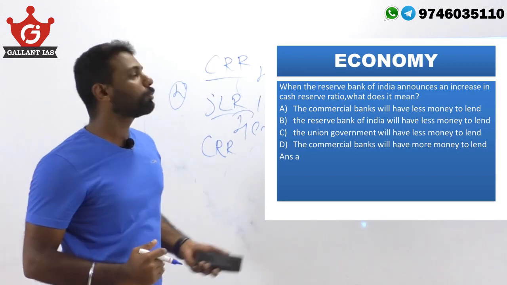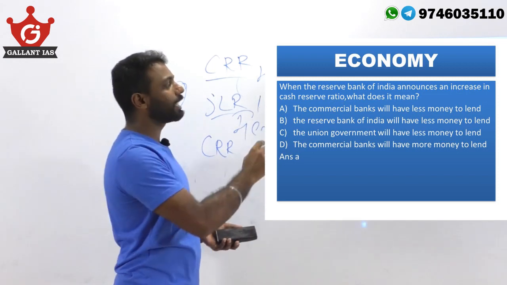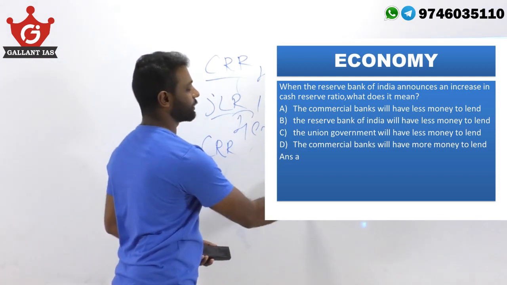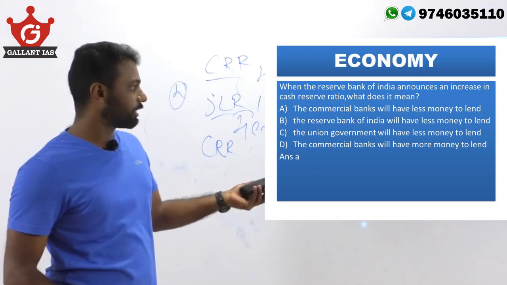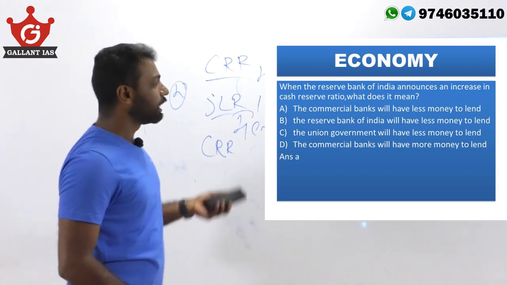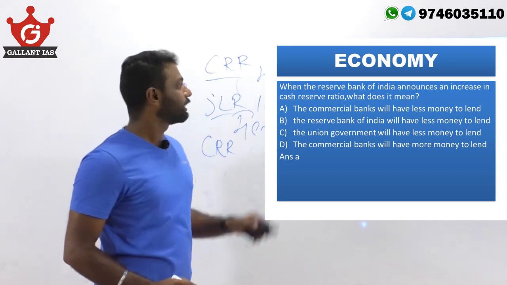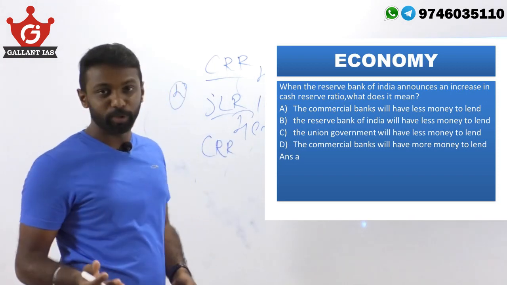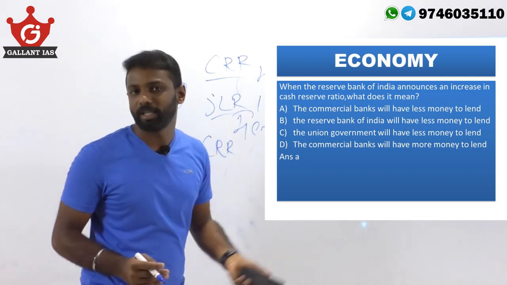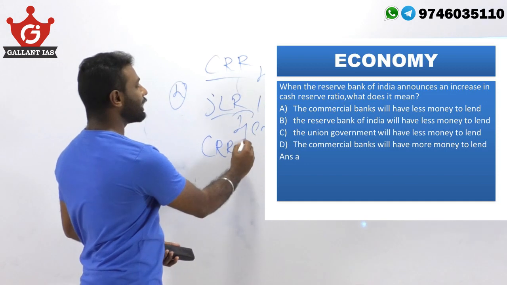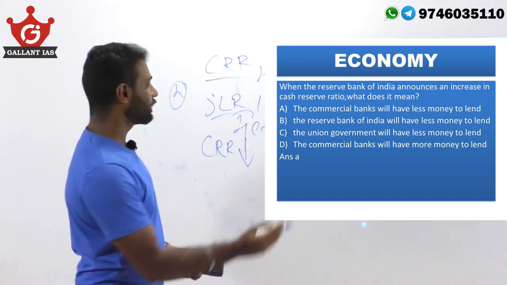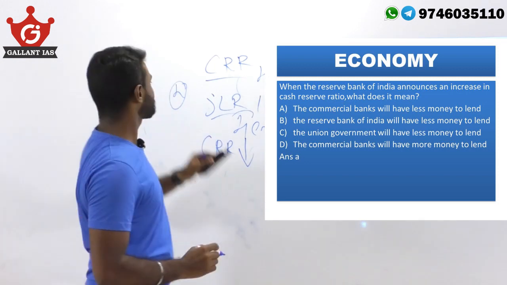Okay, now move on to the statements. The commercial banks will have less money to lend. Exactly, option A is the correct answer. Let's go on to the second statement: the Reserve Bank of India will have less money to lend. That's wrong. Or the Union government will have less money to lend. The CRR is nothing related to the government of India, so that statement is also wrong. And commercial banks will have more money to lend? No, only when the CRR decreases will commercial banks have more money to lend. So the correct answer is option A.